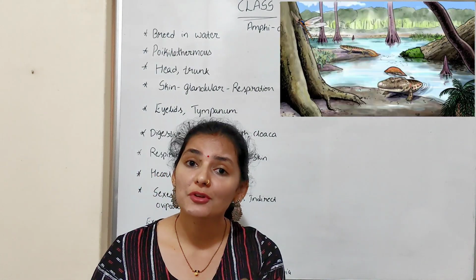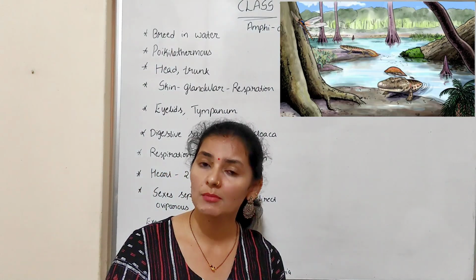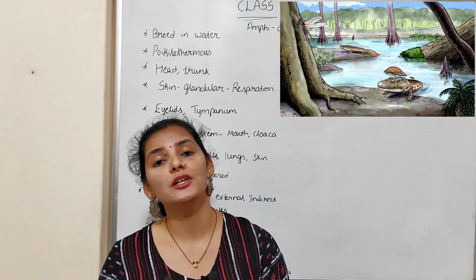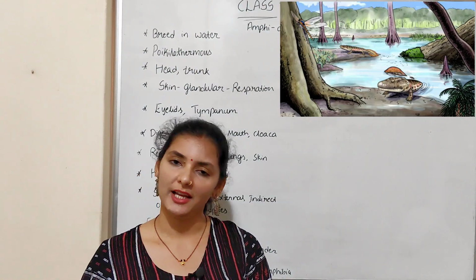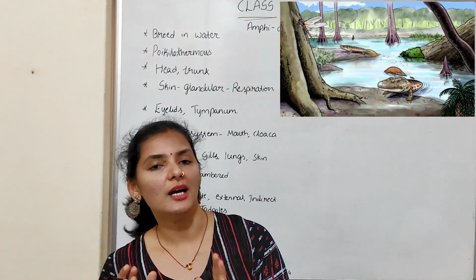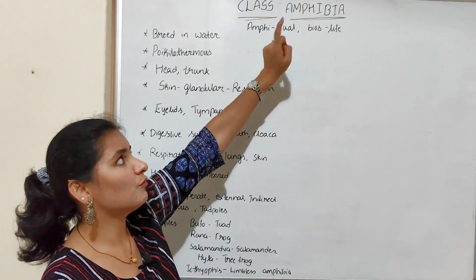Anyhow, these are the first group of vertebrates which try to escape from the aquatic medium and try to live in the terrestrial medium, or which are adapted to live in the terrestrial medium. Anyhow, that adaptation is not complete, or they are incompletely adapted to live in the terrestrial medium. So that is the meaning of the term amphibia.